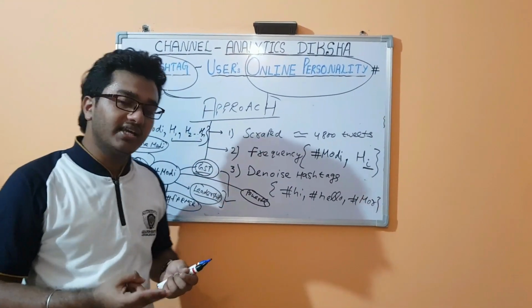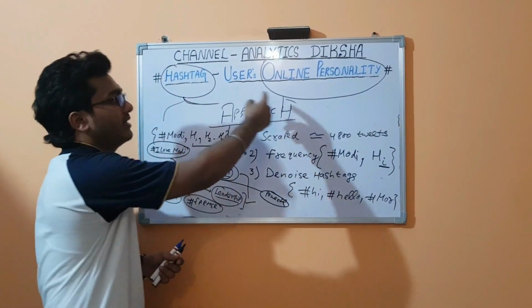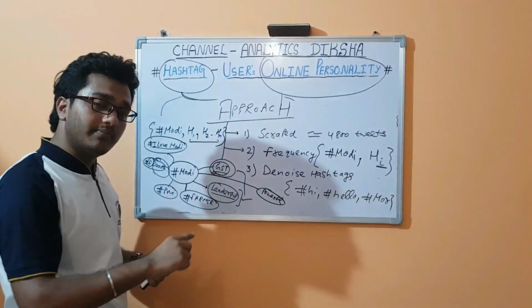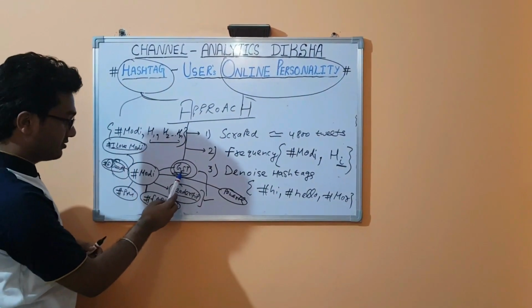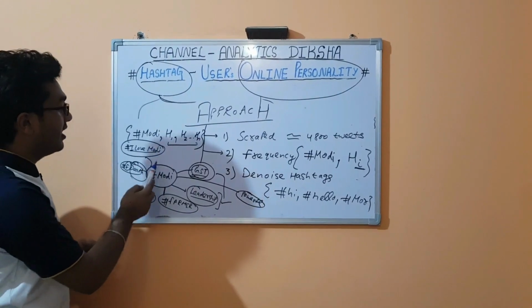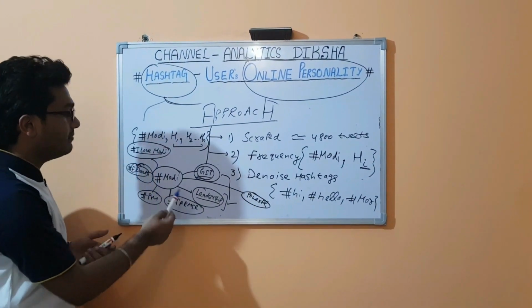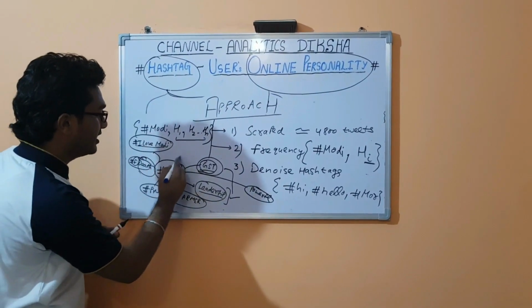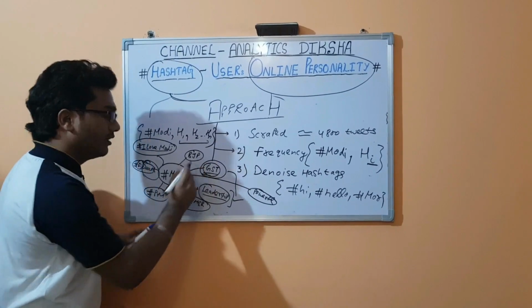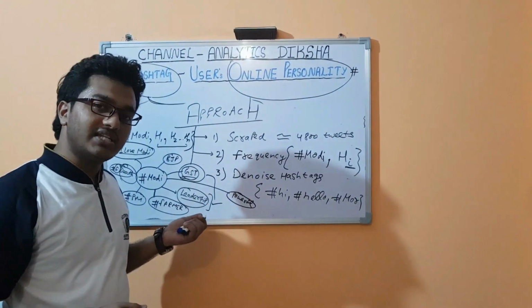The second thing is the application we discussed: hashtags play a role in finding the user's online personality in terms of opinion, like leadership and powerful, and in terms of what subjects he is related to. He is related to PM, GST, and, the last one, BJP.